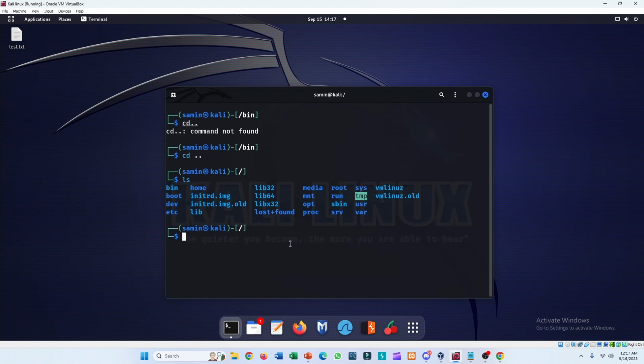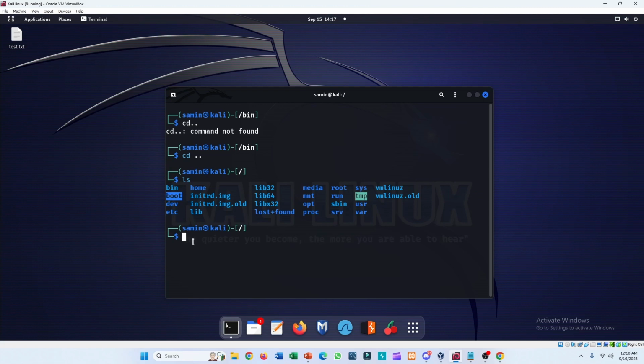The next directory I'm going to talk about is /boot. This contains bootloader related files. This is essential for the system to start successfully and load the main Linux kernel. So if you don't know much about the boot directory, you should not touch it.